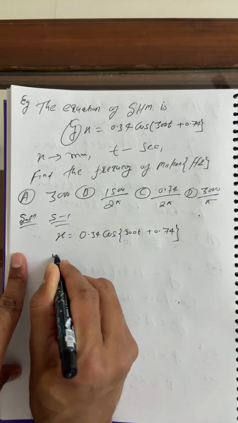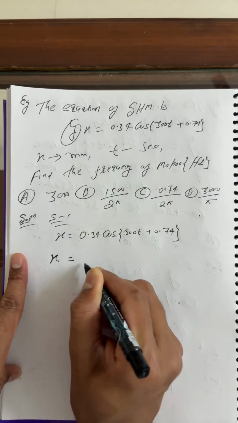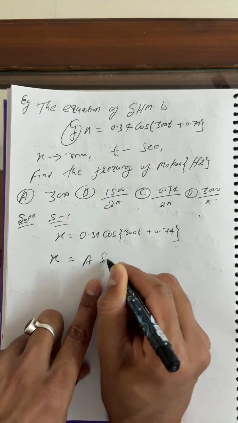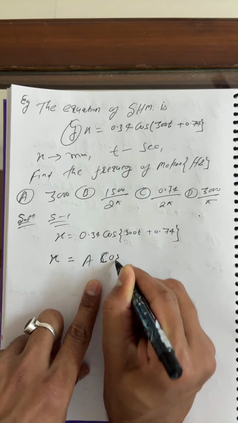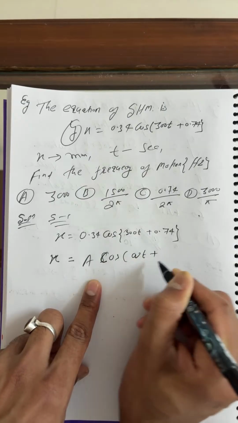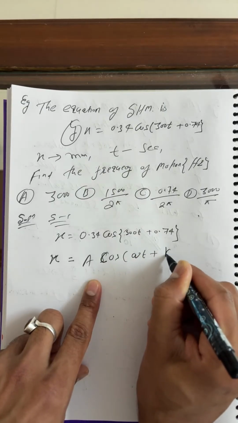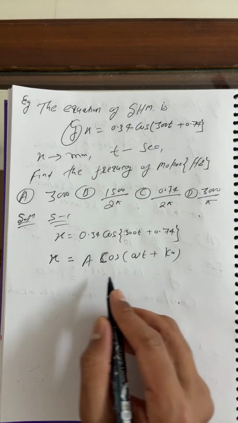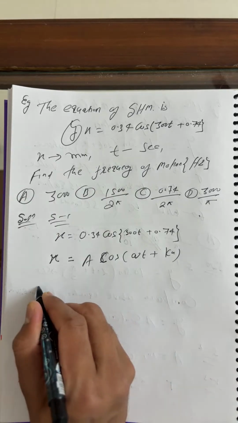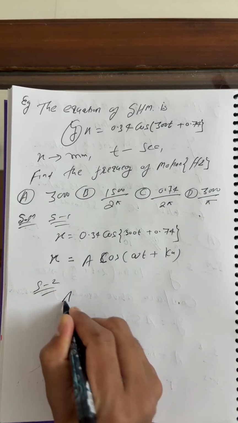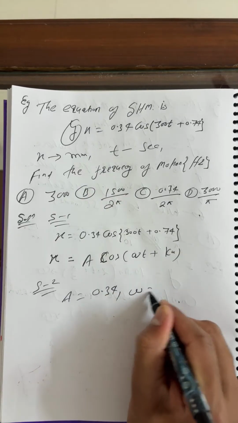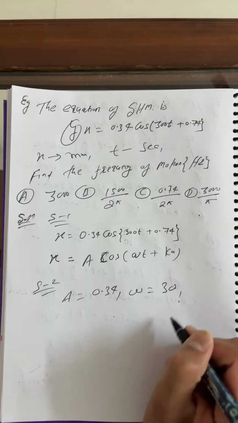Equate this equation with the general equation of SHM, which is A cos of omega t plus kx. We can also say omega t plus kx, both formats are used. Then just do the comparison here. A is what? 0.34. Omega, what you can say, this is 300.